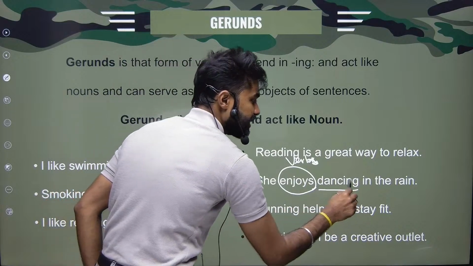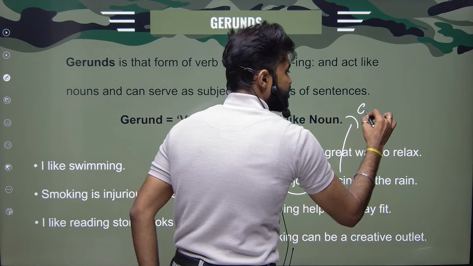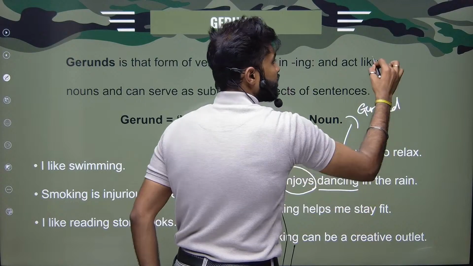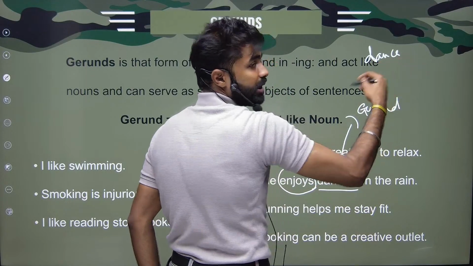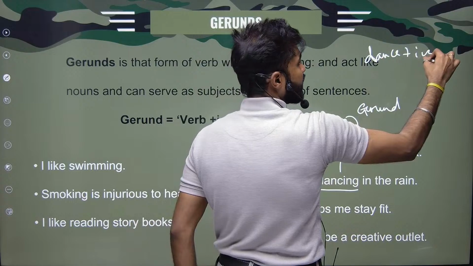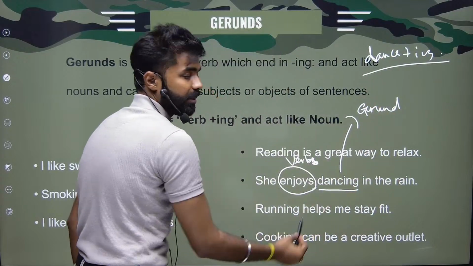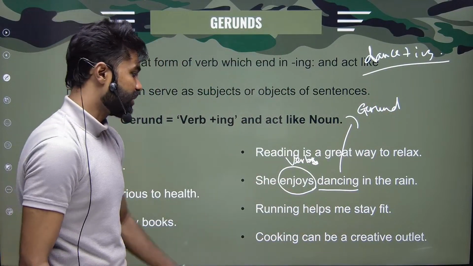So this dancing is a gerund. Why? Dance, to dance. Dance plus ing, and the whole process we have named as dancing. So it is acting like my noun.